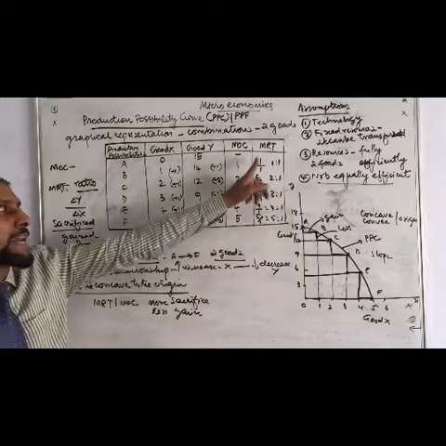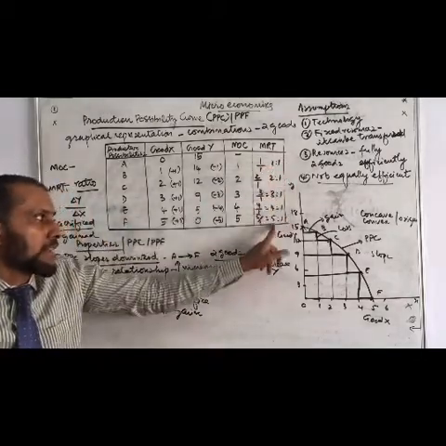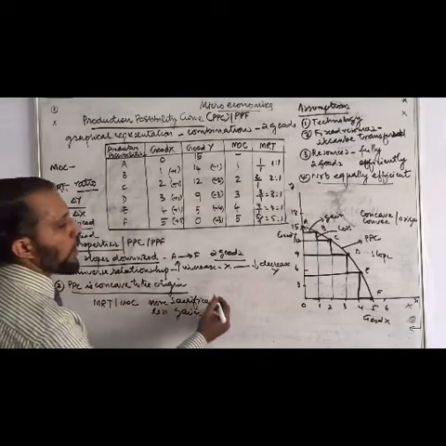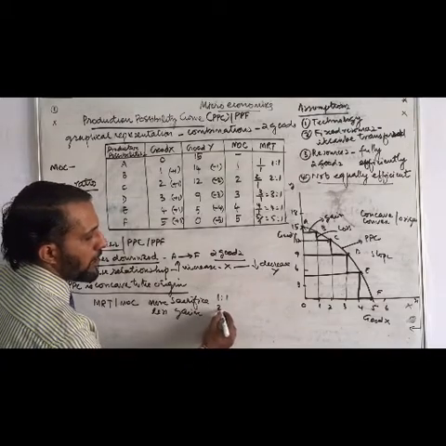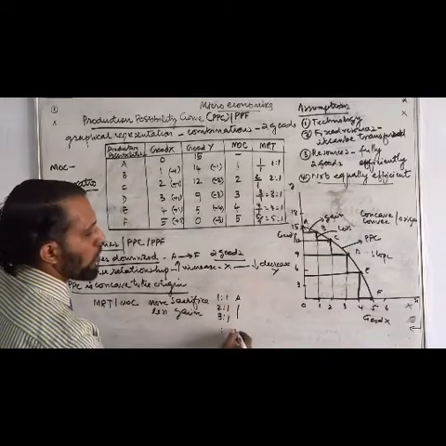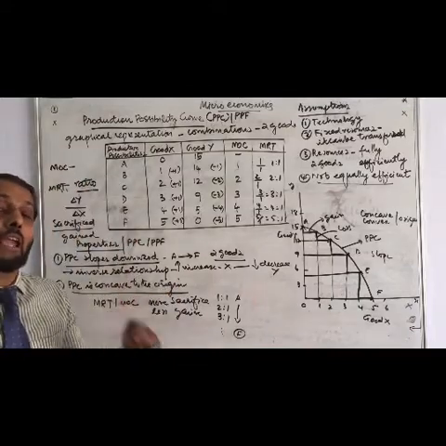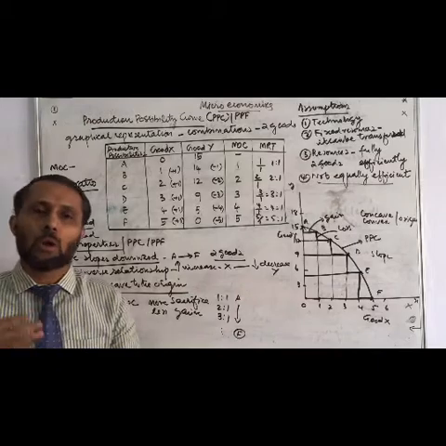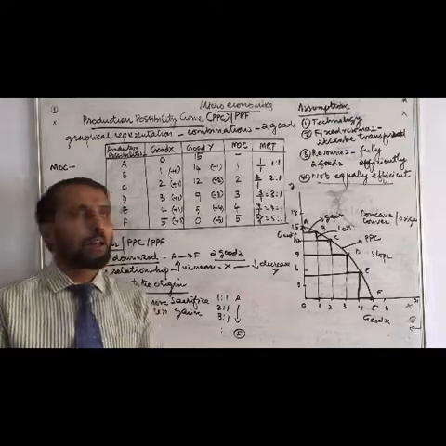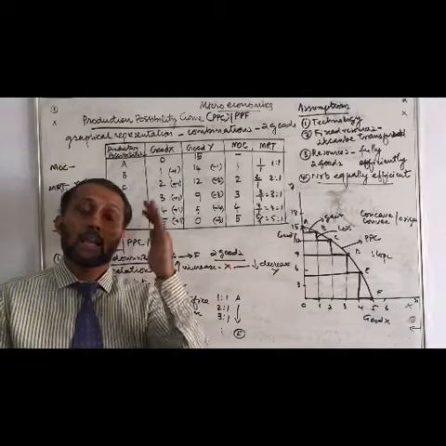MOC increases, MRT also increases. The ratio increases, while the gain remains constant. The sacrifice ratio increases. That is what we are saying. Here 1 on 1, then 2 on 1, sacrificed 3, gained 1. Like that it goes on from A till F. So PPC is concave to the origin because of the MOC or MRT, because of the gaining and losing, and the inverse relationship of these two goods. PPC is also a downward sloping curve.